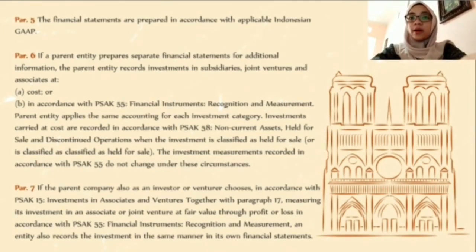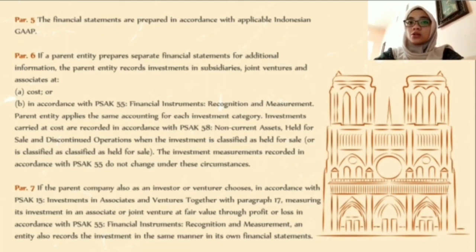Paragraph 7. If the parent company, as an investor or venturer, chooses in accordance with PSAK 15 about investments in associates and joint ventures, together with paragraph 17, to measure its investment in an associate or joint venture at fair value through profit or loss in accordance with PSAK 55 about financial instruments, recognition and measurement, the entity also records the investment in the same manner in its separate financial statements.